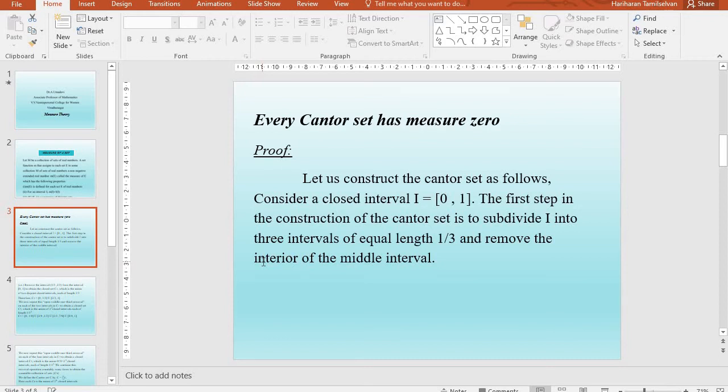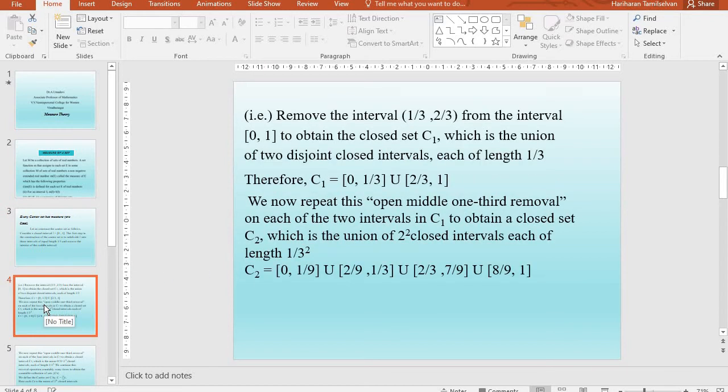The first step in the construction of the Cantor set is to subdivide this interval into 3 intervals of equal length 1/3. That is, divide the closed interval [0, 1] as the closed interval [0, 1/3], the open interval (1/3, 2/3), and the closed interval [2/3, 1]. Now, you remove the middle open interval (1/3, 2/3) from the interval [0, 1] to obtain the closed set C1, which is the union of two disjoint closed intervals, [0, 1/3] and [2/3, 1], each of length 1/3.